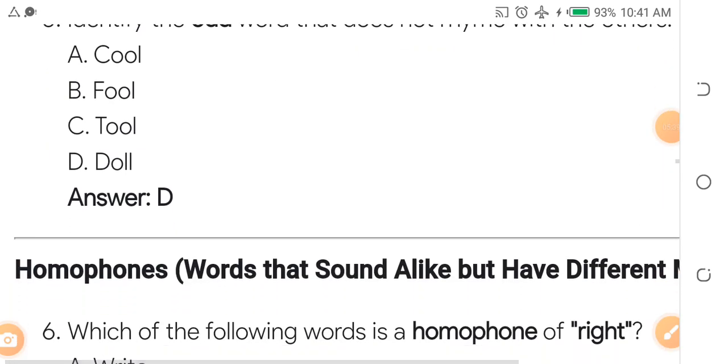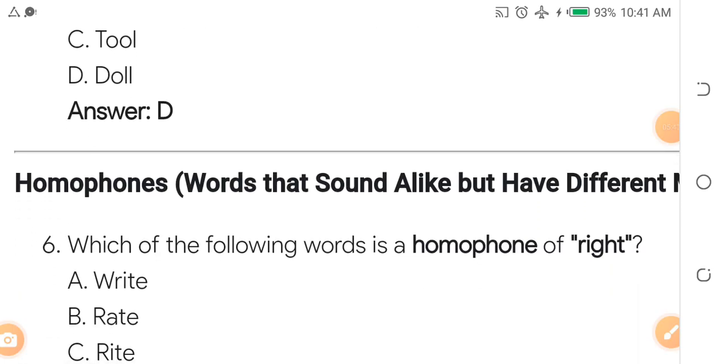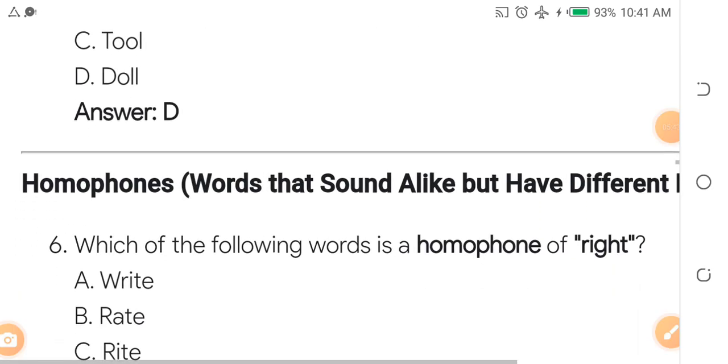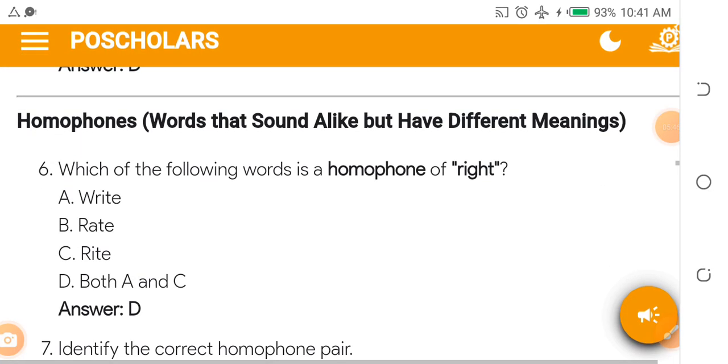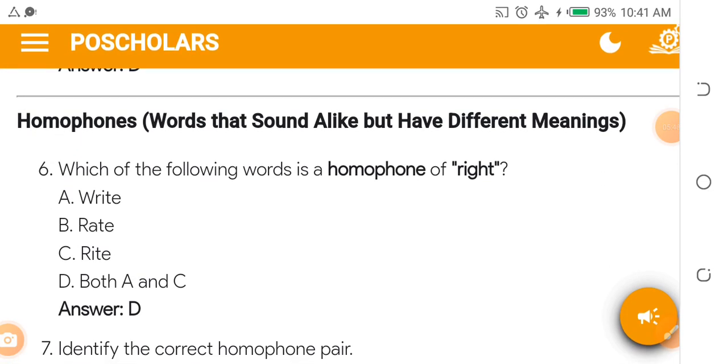That is why I normally tell you, anytime you are given a question, the first step to do is understand the instruction, understand the question before you attempt to answer. What did I say? Understand the question before you make any attempt to answer. Okay, let's look at this question. Question number 6.